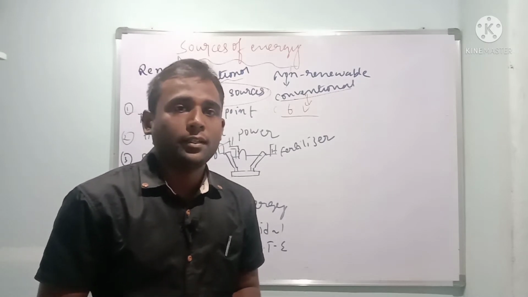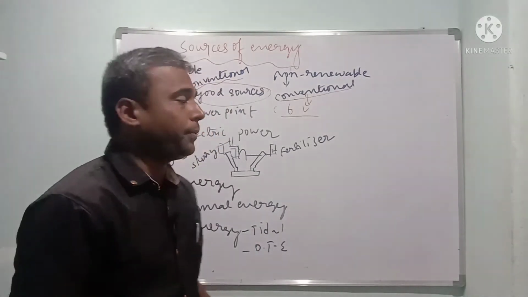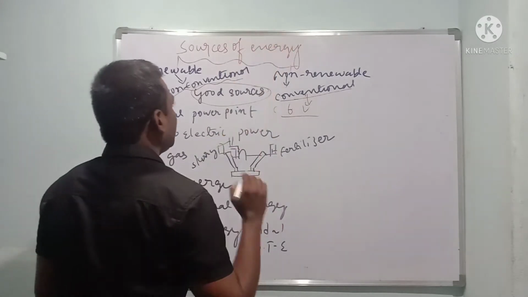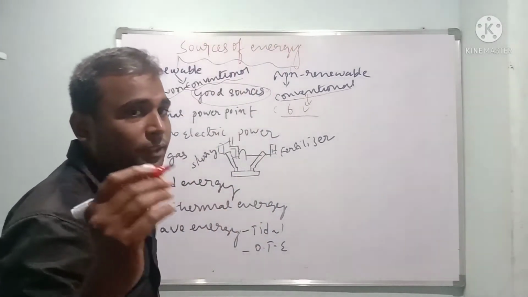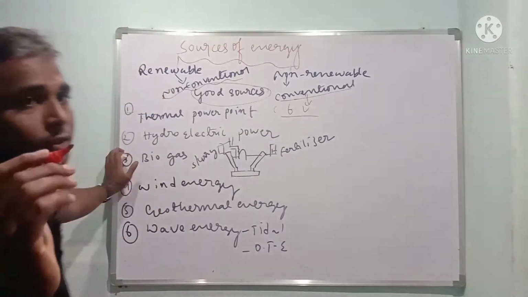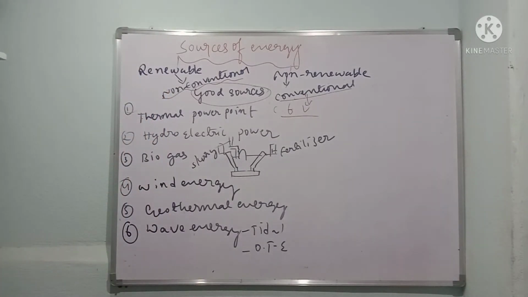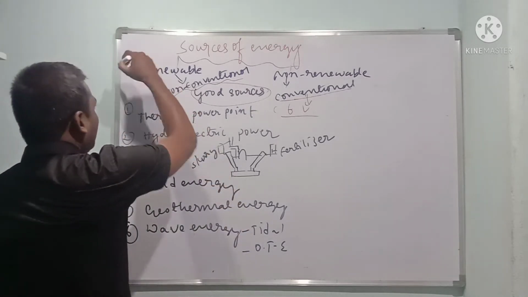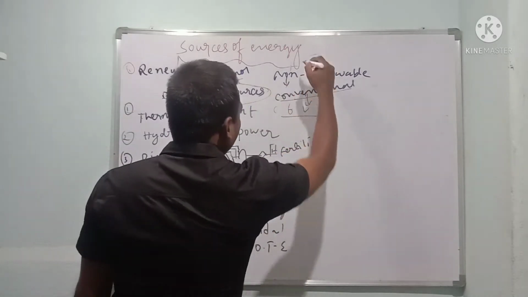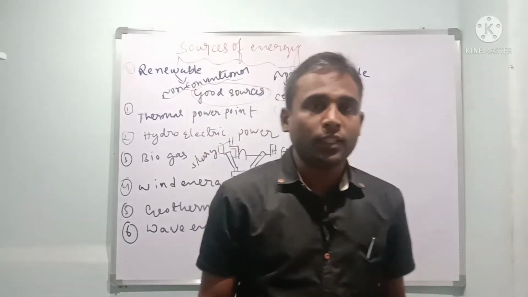In this channel today we are going to explain about sources of energy. It means there are some sources which produce energy, and they are called sources of energy. Dear children, see the board carefully. The sources of energy are broadly classified into two types. First one is renewable sources of energy. Second one is non-renewable sources of energy.